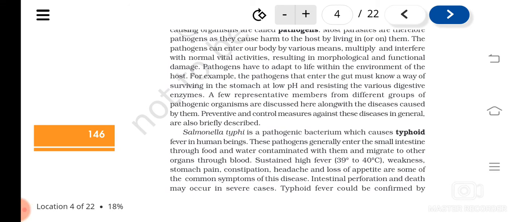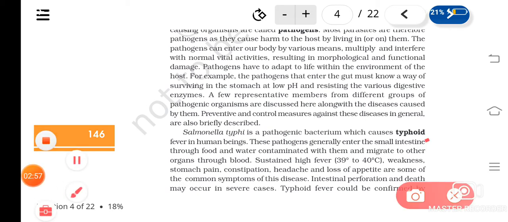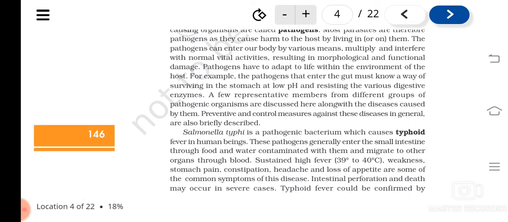So we can classify the diseases into bacterial diseases, viral diseases, fungal diseases, protozoan diseases, likewise, depending upon the agents that cause the disease. So let's see them one by one. The first one we are going to study is typhoid. You might have heard of it, isn't it? Typhoid is one of the fevers, isn't it?